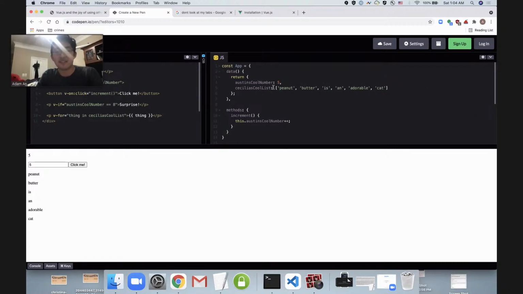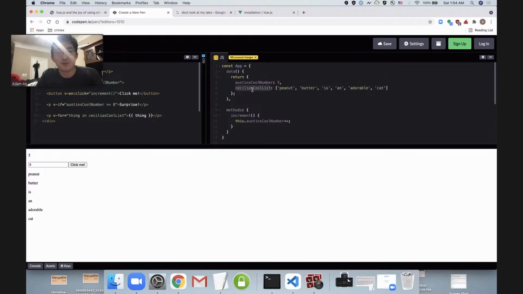So here we've got Cecilia's cool list. Cecilia is another SunHacks organizer. Hi, Cecilia. And in Cecilia's cool list, I have inserted this list of words. Peanut Butter is an adorable cat. By the way, have y'all met Peanut Butter? Peanut Butter is a cat. Peanut Butter is on the SunHacks website, and I am in love with Peanut Butter. So here's my tribute to the cat, a list of words.